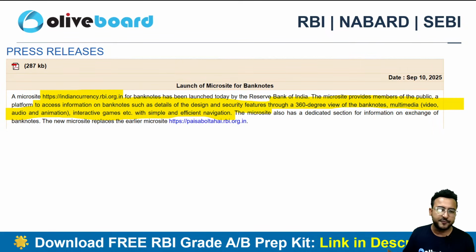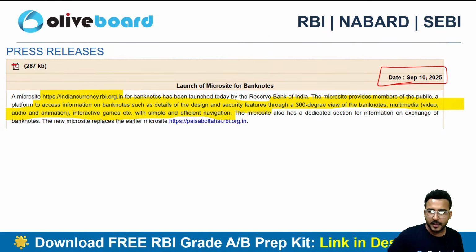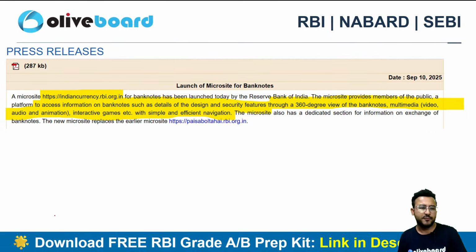Launch of a microsite for bank notes: on 10th of September, RBI published on its website the launch of a microsite, using the same domain, indiancurrency.rbi.org.in. It's an RBI initiative where the public can access information related to bank notes, like their design features and security features.